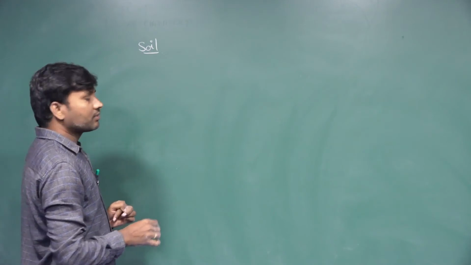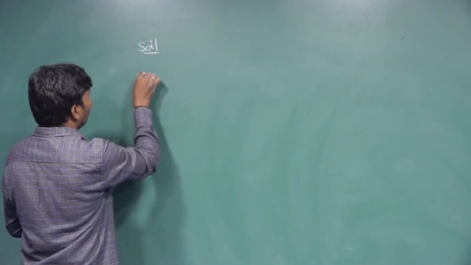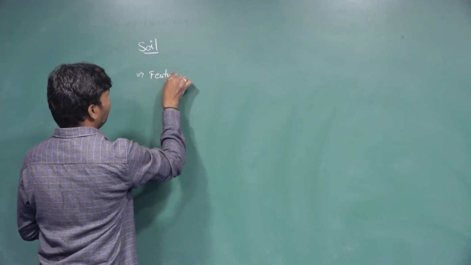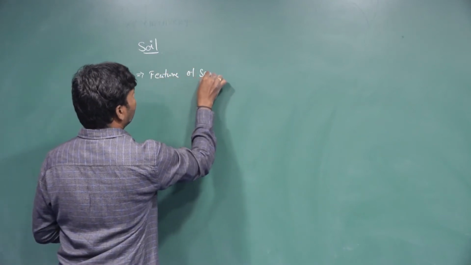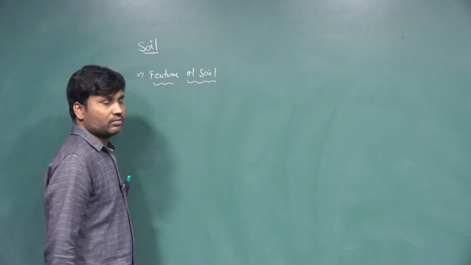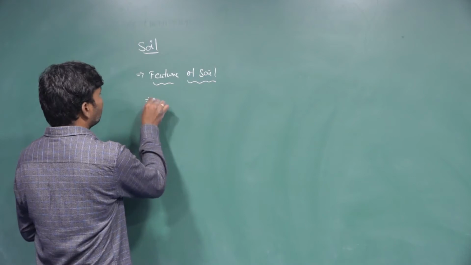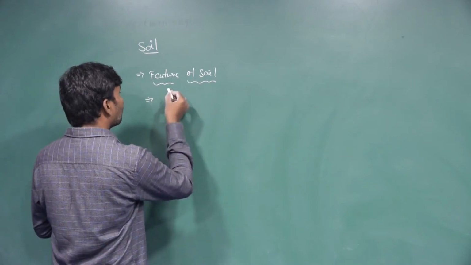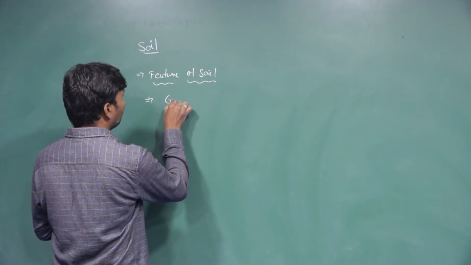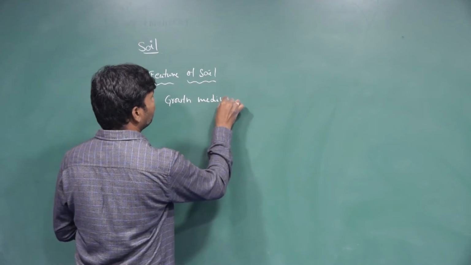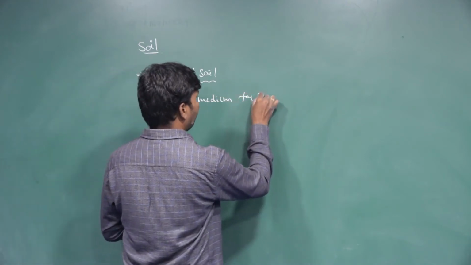Now the features of soil, that is, how the soil supports life. Soil has some features. First, soil provides the growth medium for plants.